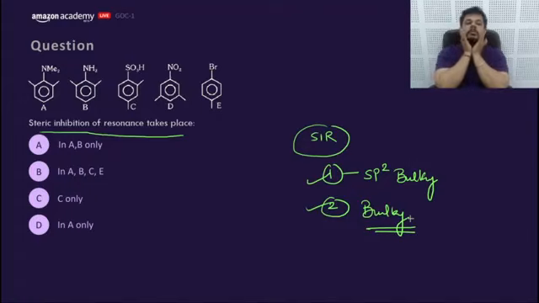पढ़ लो चलो, come on. Steric inhibition of resonance takes place in which of the following compound? Answer this. Make it fast.